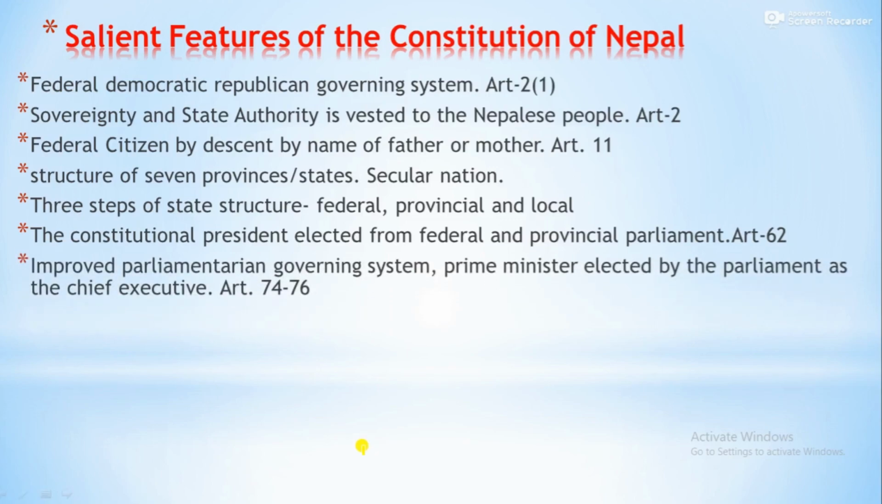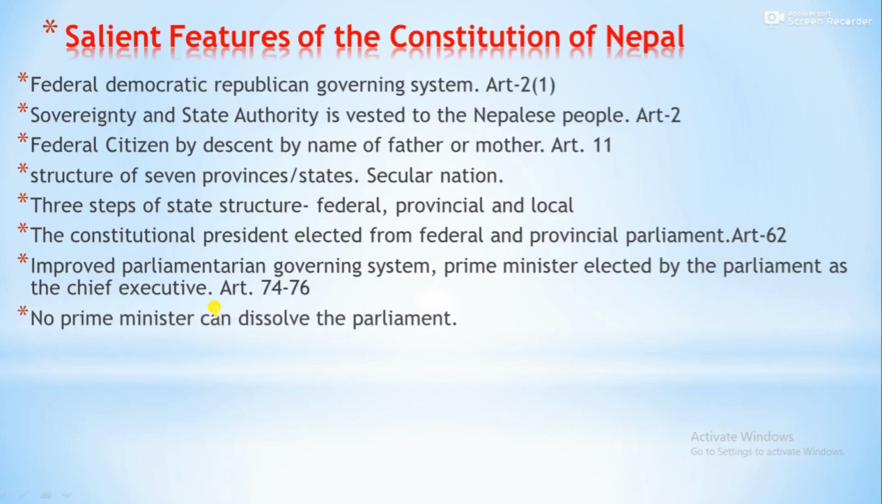Improved parliamentary government system. So, what type of parliamentary system is adopted? Because there is the first-past-the-post system and another inclusive system, that's why it is improved. And the prime minister is elected by parliament as chief executive. Who becomes the prime minister? The majority holder of the house, the majority holder of the legislature parliament, becomes the prime minister, and the prime minister is elected through the parliament. It is found in Articles 74 and 76.